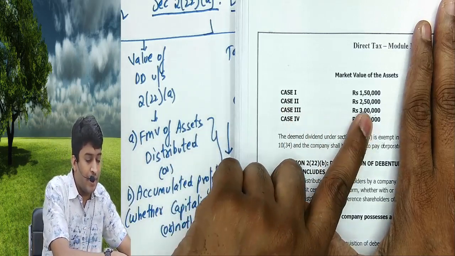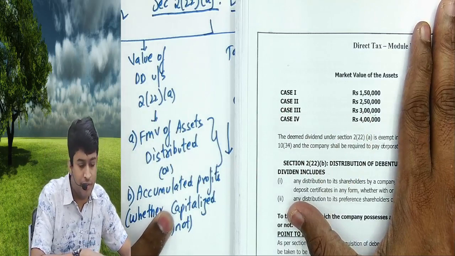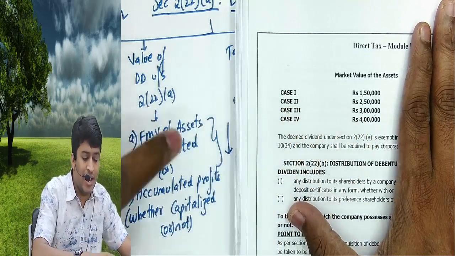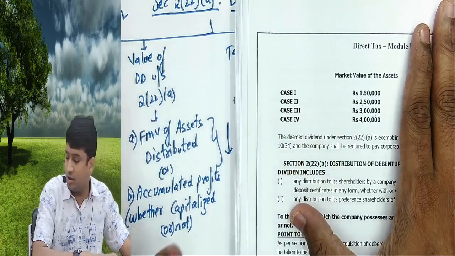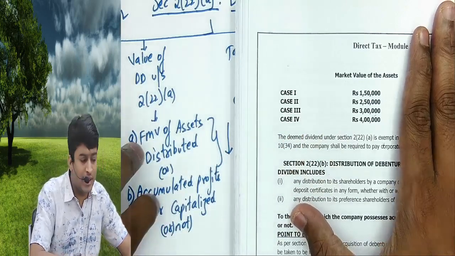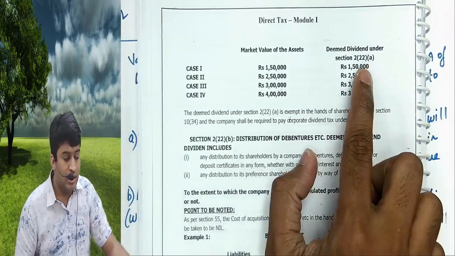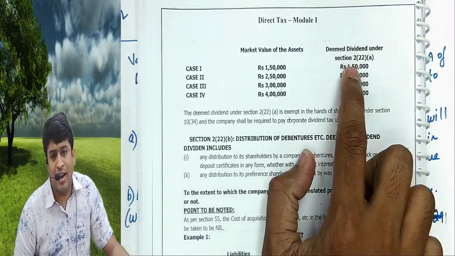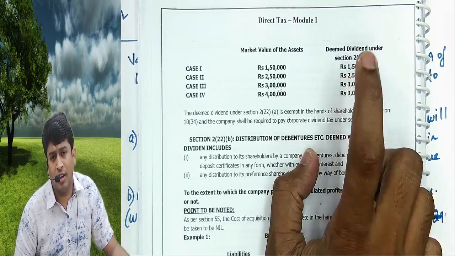Case 2, market value 2.5. 2.5 or 3 lakhs, whichever is lower, 2.5. 3 lakhs or 3 lakhs, whichever is lower, 3 lakhs. 4 lakhs or 3 lakhs, whichever is lower, 3 lakhs. Check the answer. This is the market value of assets distributed or accumulated profit, whether capitalized or not, whichever is lower.